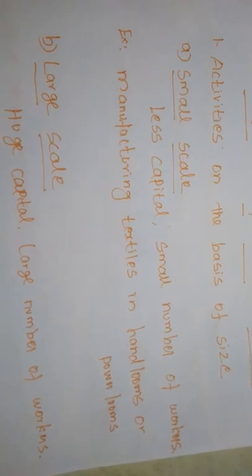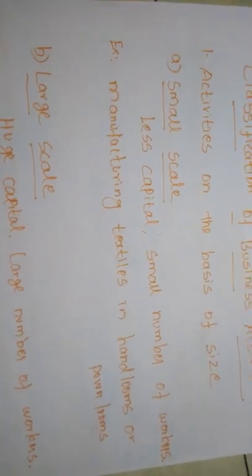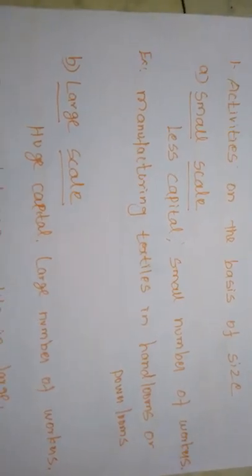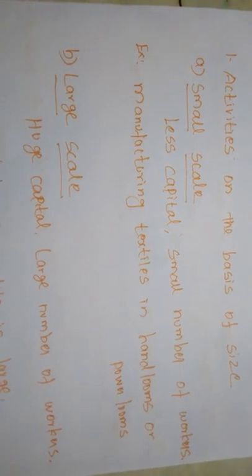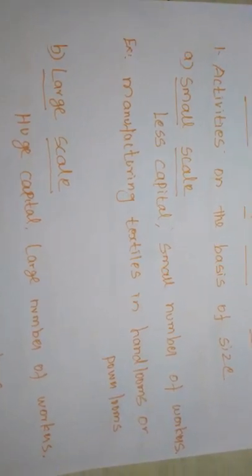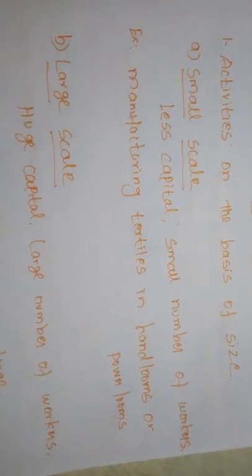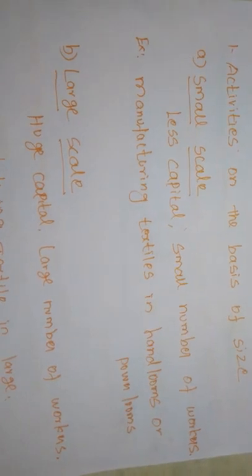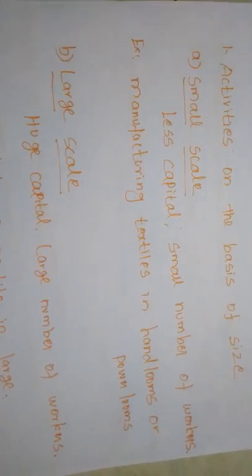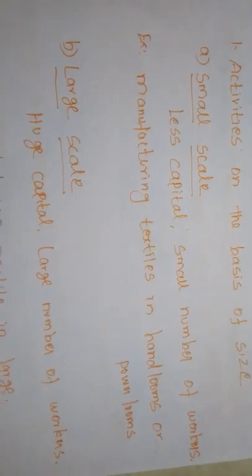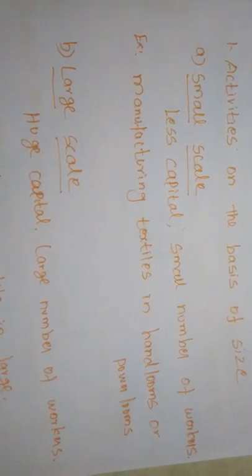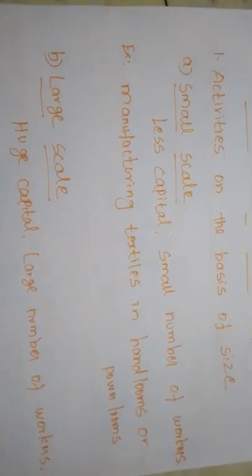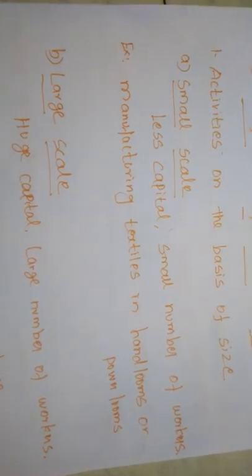Okay, for example, manufacturing textiles in handlooms or power looms. In our area, some of the manufacturers produce textiles by using handlooms or power looms. Mostly, if it is handlooms, we call it small scale. But nowadays the government allows adapting power also. So if they are making textiles using power, that is still called a small scale business activity or small scale industry.